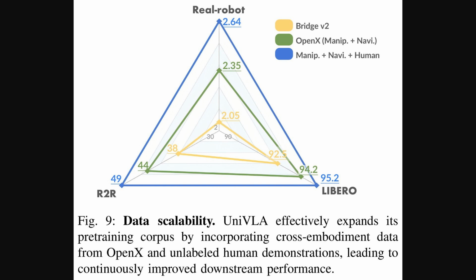The key thing to notice is how performance, represented by the expanding colored areas, improves as more diverse data is used for pre-training. Starting with just Bridge V2 data in yellow, then adding OpenX data in green, and finally incorporating human videos in blue, we see a consistent boost in scores across all 3 task types, highlighting UniVLA's ability to effectively leverage varied data sources.